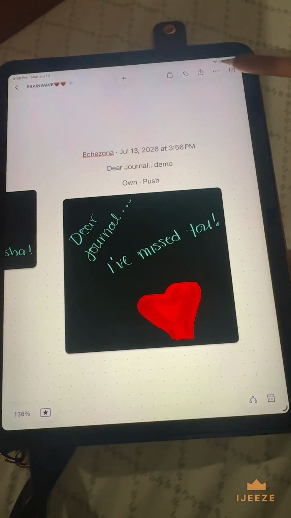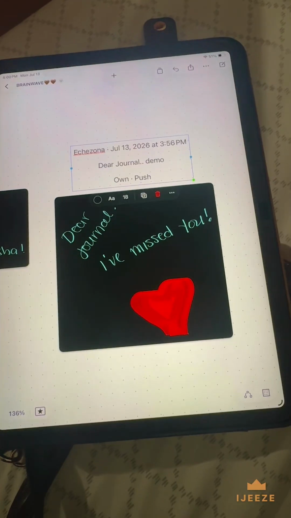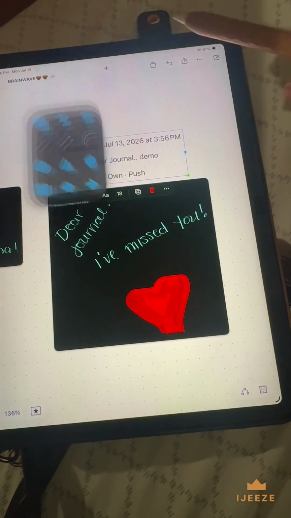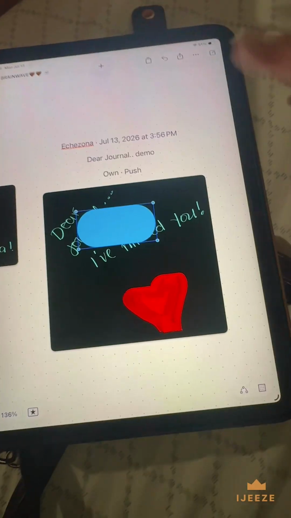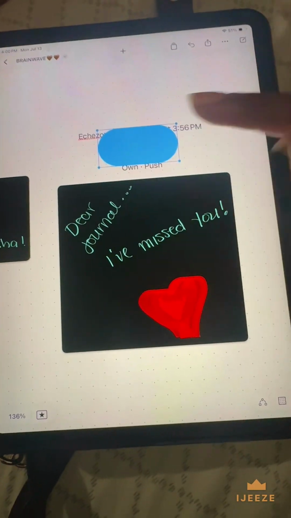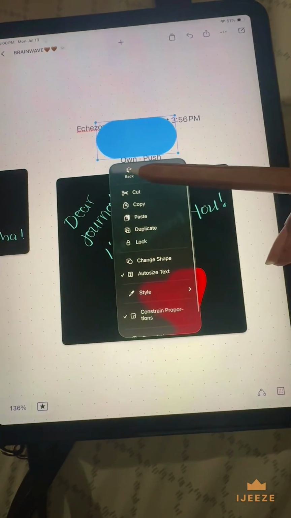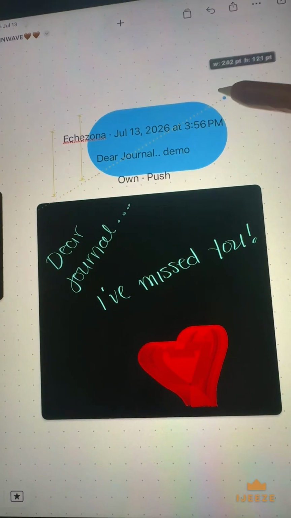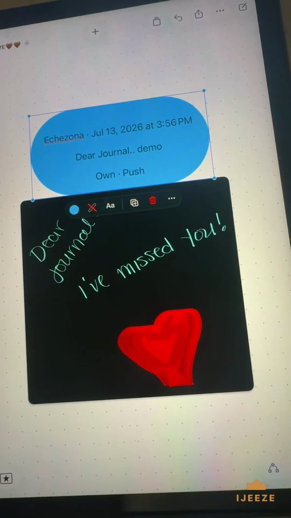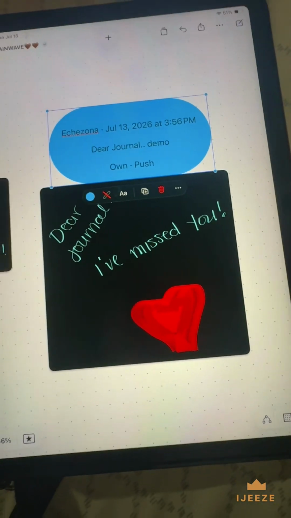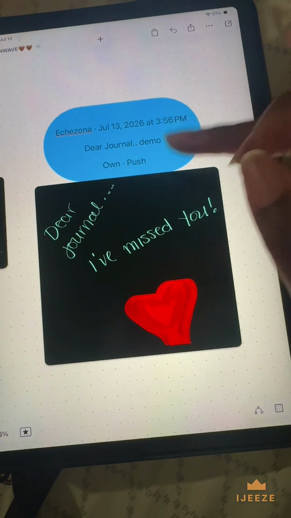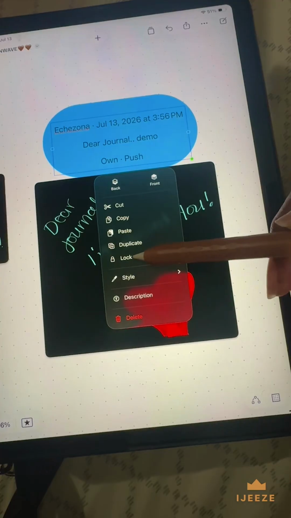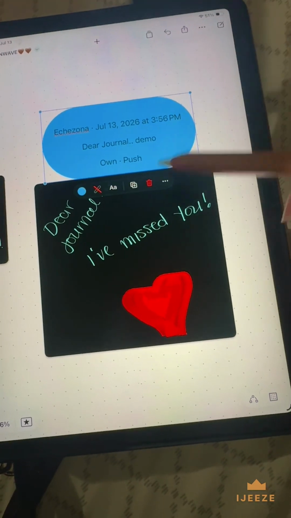So let's say I want to add a shape, like one of these things, but not on top of it. I want this to go to the back, behind it. So I'm going to click back, right? But it's too small. I actually just deviated from what I was trying to do, which is to show you more of my app. But now I'm showing you Apple, but because I love Apple so much, I made sure to make my tool synchronize with the Apple stuff.